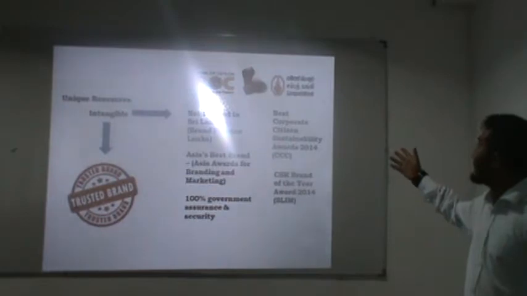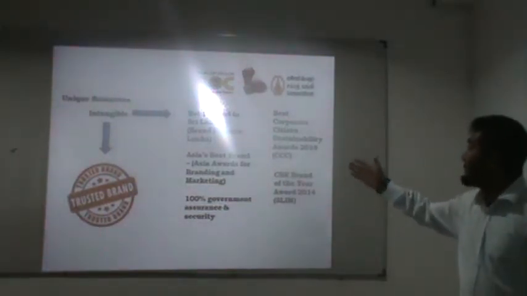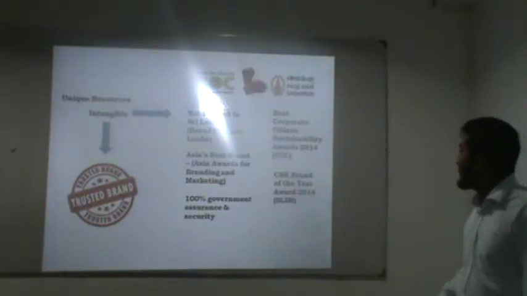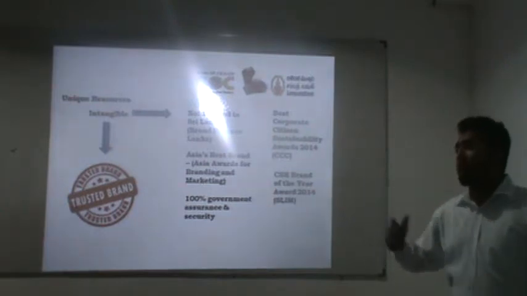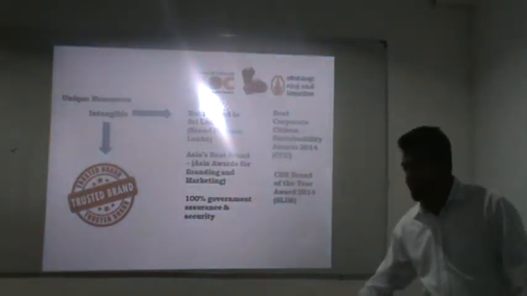But when you look at Sampath Bank, it's sustainable, best corporate citizen sustainable awards 2014. But BOC is 100% government assured. But I would say BOC is a very much trusted bank. And for the next slide, my friend Dinisha will come and explain it.